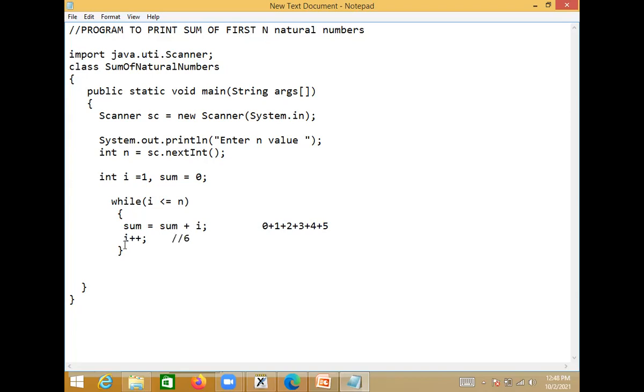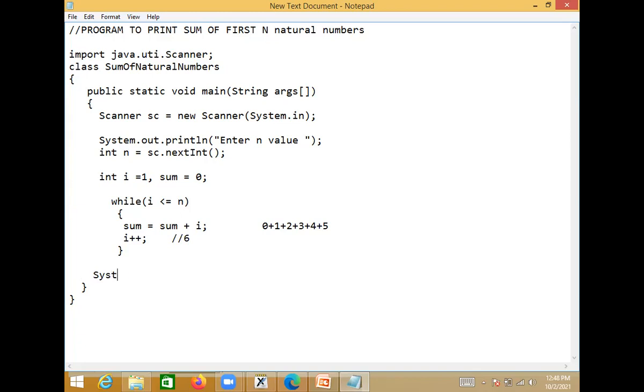The end of the loop is reached, and now it goes back to the condition. Now understand how the condition becomes false here. 6 less than or equal to 5, false. Then control directly comes out of the loop. This is the end of the loop, and control comes here. Once you end the loop here, that indicates that you have calculated the sum of the first 5 natural numbers. Where are you storing it? In the variable sum. Now you print this sum, and that indicates the sum of the first n natural numbers.